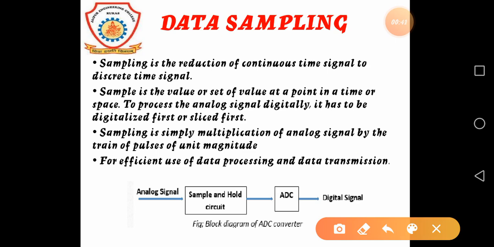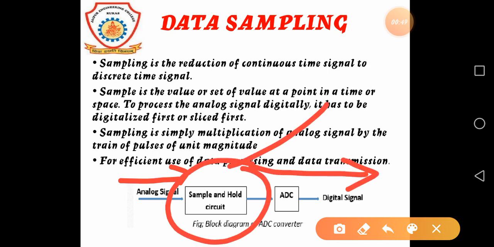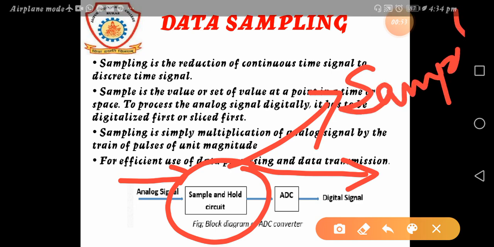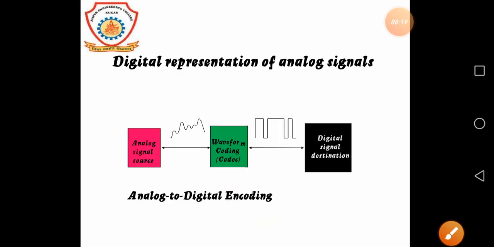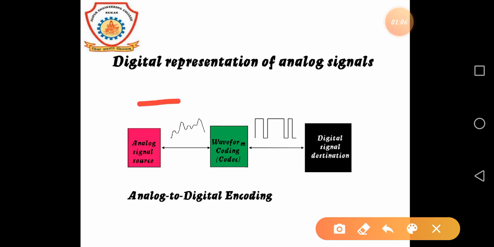Here we can see the analog signal is first converted into a digital signal with the help of a sample and hold circuit. That is mainly called sampling. In the next slide we can see the same analog source or signal converted into a digital signal.